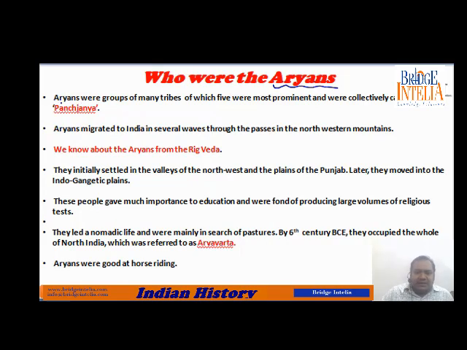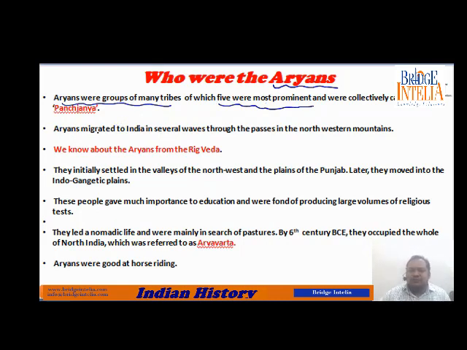Aryans were a group of many tribes. Aryans were not a single tribe. It's not that they were one single tribe coming from one single place, but in fact they were a group of many tribes, of which five are most prominent. Aryans were a collection of many different tribes, and out of those, five were most prominent.